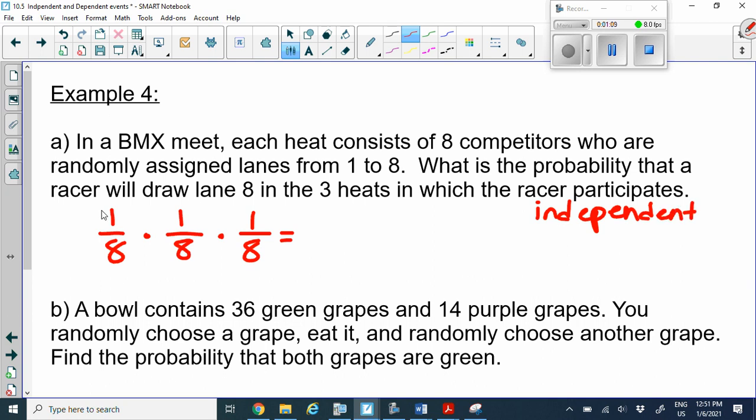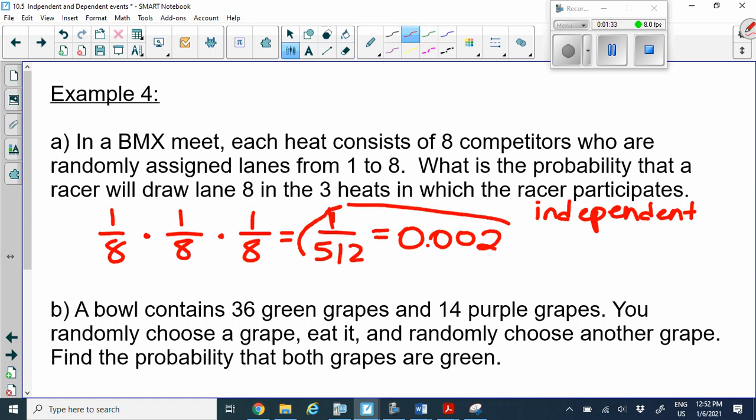And now all we have to do is multiply the numerator and multiply the denominator. So we do 8 times 8 times 8, that gives us 512. And remember, you can either write your answer as a simplified fraction, which we have here, or you can write your answer as a decimal rounded to 4 decimal places. So we'll probably round up to 2. There we go.